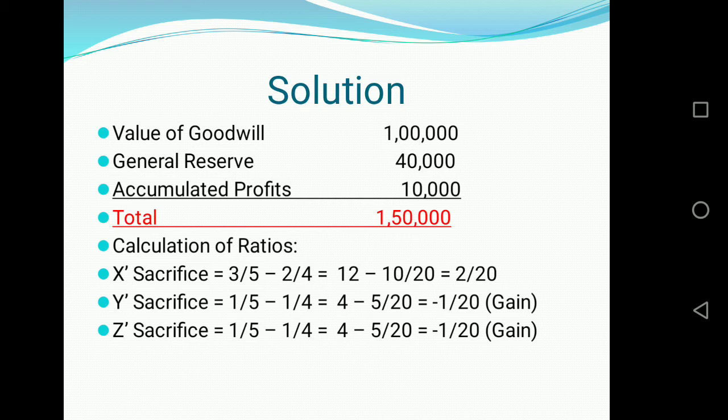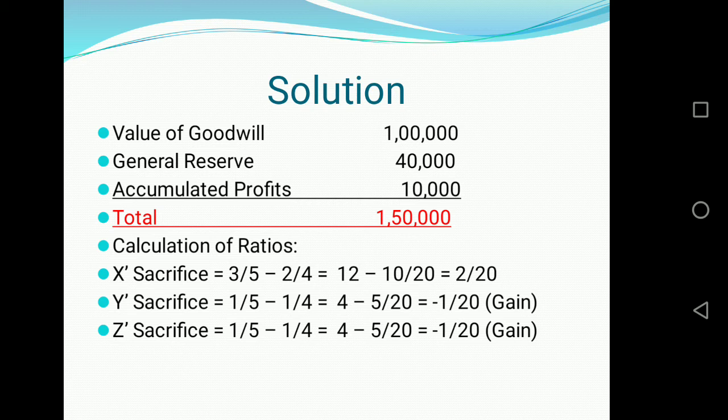So what we'll do, we have calculated the total amount of goodwill, general reserve and accumulated profit, that is 1,50,000. We'll calculate the parts of 1,50,000 according to the gains and sacrifices of the partners.